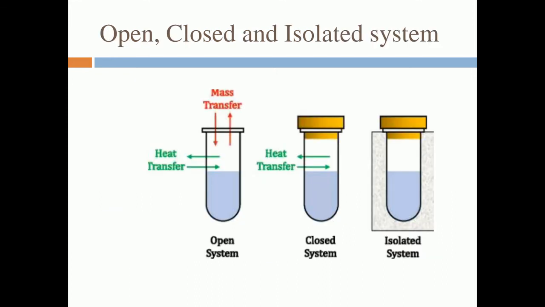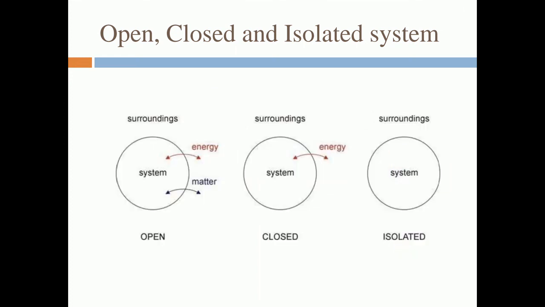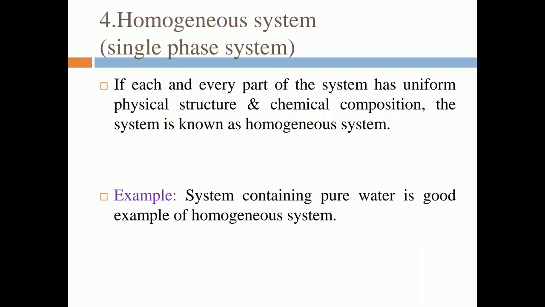In the general idea, this is the open, closed, isolated, where open has energy and mass transfer. In the closed system only energy transfer, and in isolated no energy, no mass transfer. You can also draw this kind of figure. Open system, so energy and mass; closed, only energy; and isolated, no energy and no mass transfer. Now homogeneous system, or we can say the single phase system.